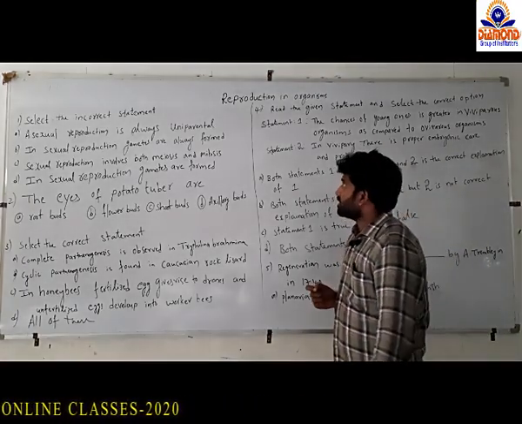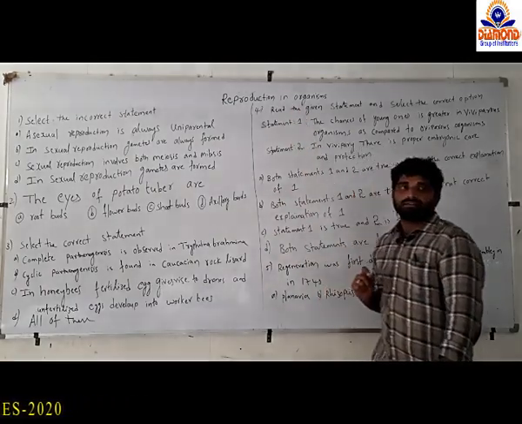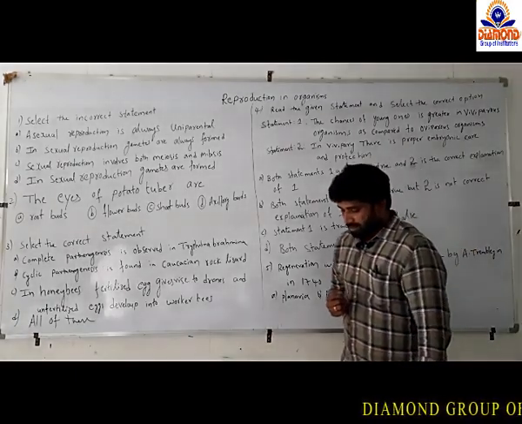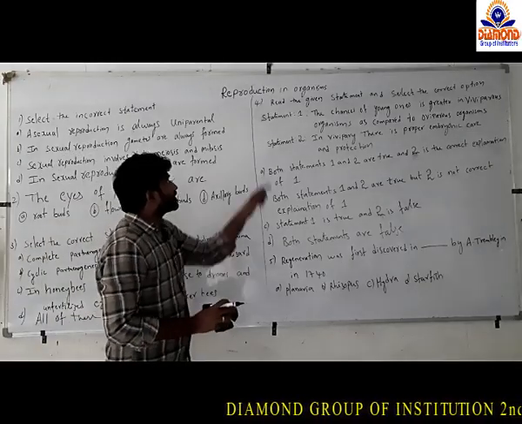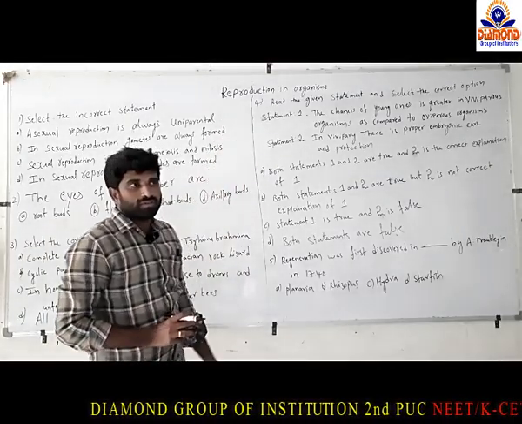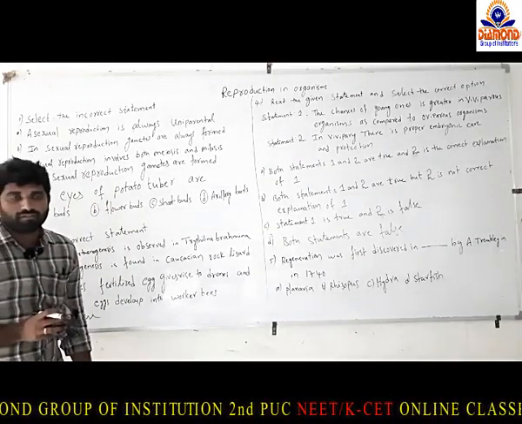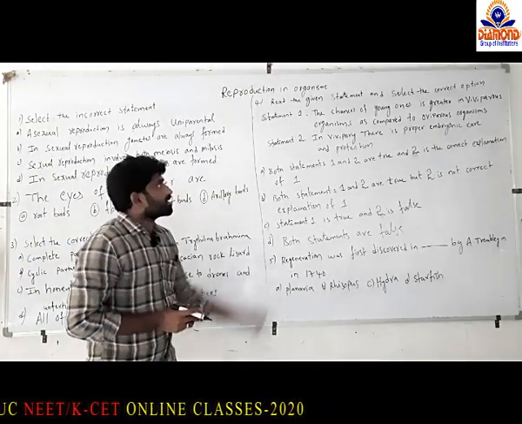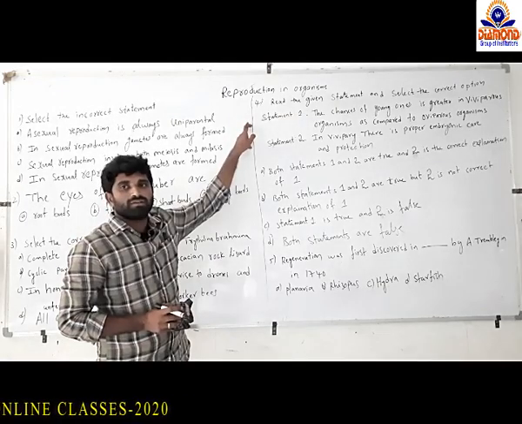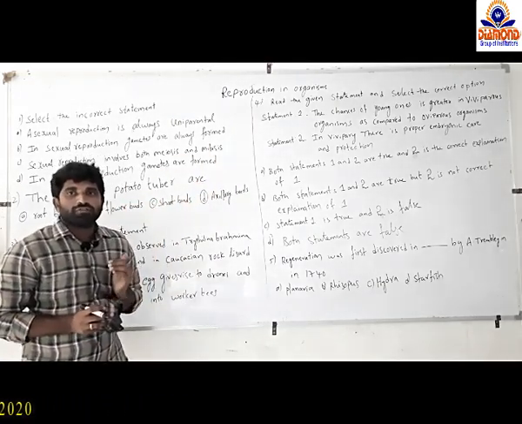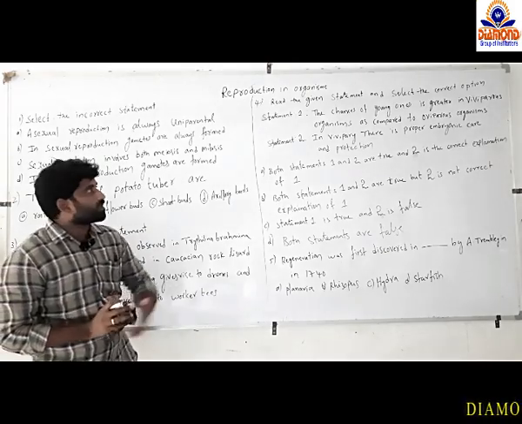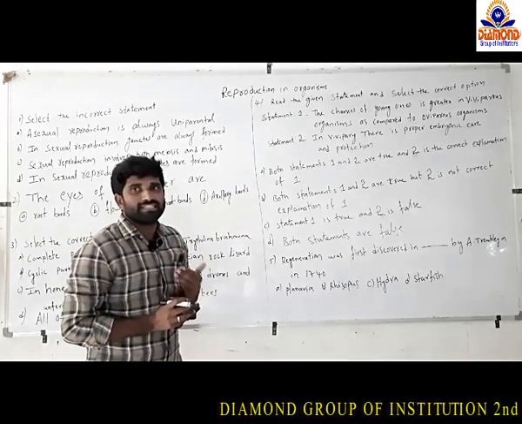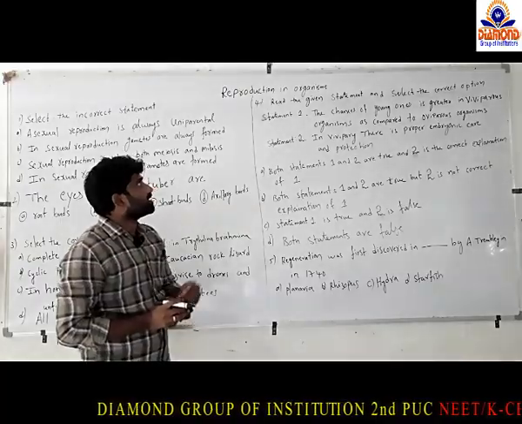Today's topic is reproduction in organisms. It's a second year topic in biology, that is, in botany. In this, first you want to know the meaning of reproduction, what the types of reproduction are, and what the use of reproduction is. Reproduction is a physiological process for the production of new individuals from parents. By the process of reproduction, continuation of the organisms from one generation into the next generation takes place. That's the use of reproduction.